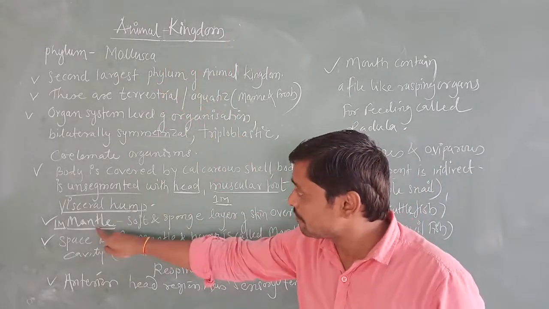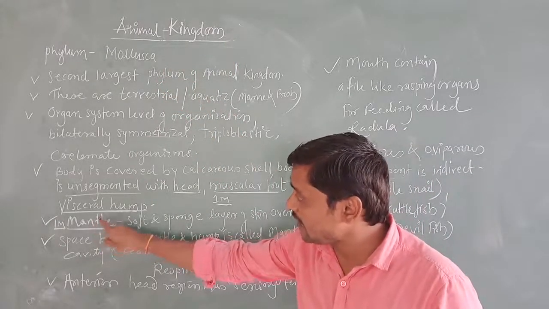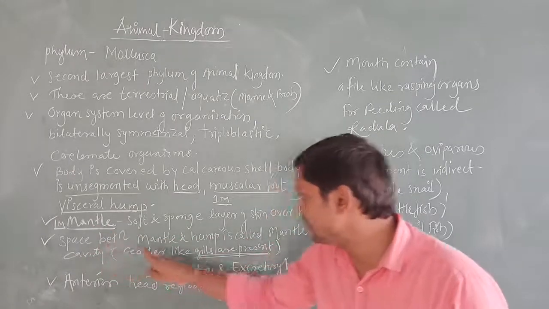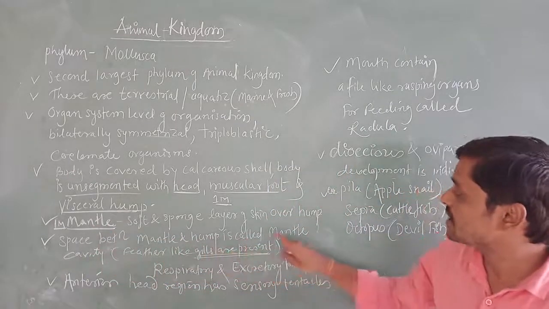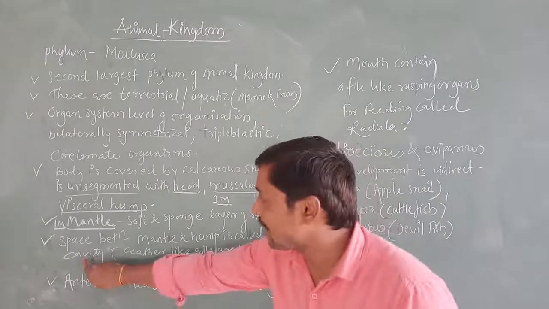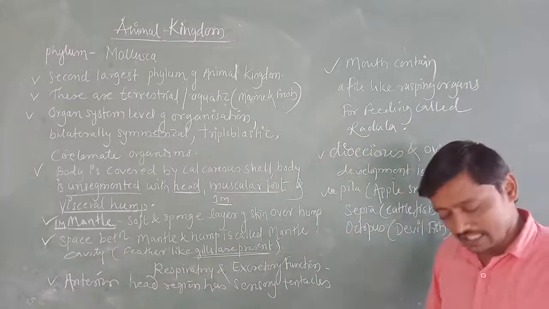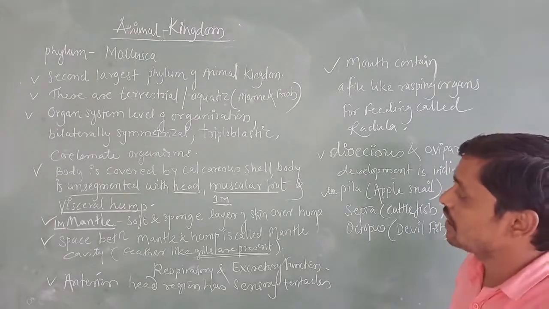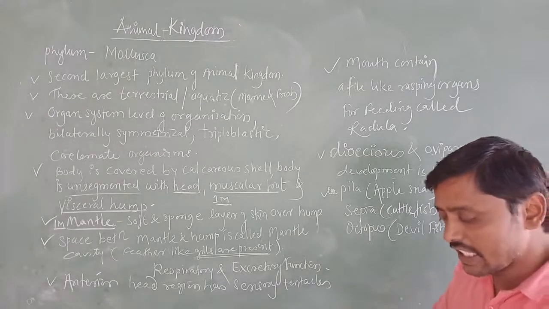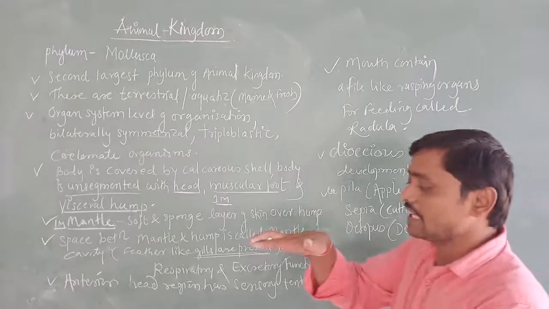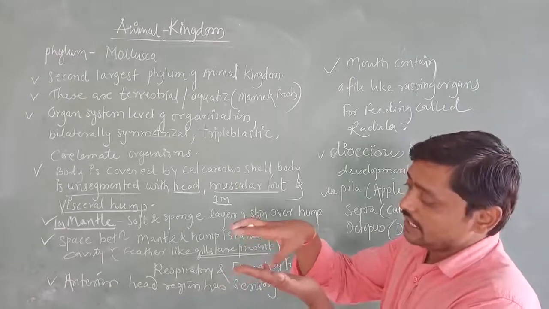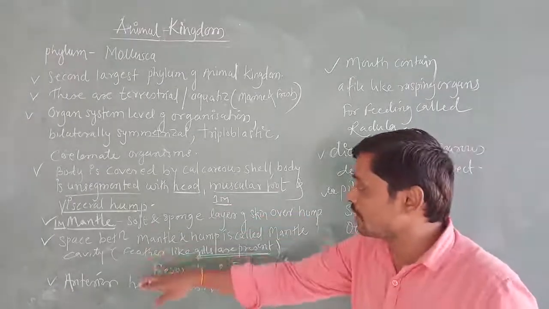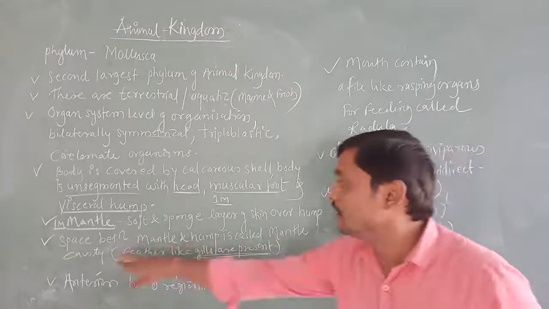In between the mantle and visceral hump, the space between the mantle and hump is called the mantle cavity. What is the mantle cavity? The space between the mantle and the visceral hump. For example, this is the mantle, this is the visceral hump, and what comes in the middle is what we call the mantle cavity.